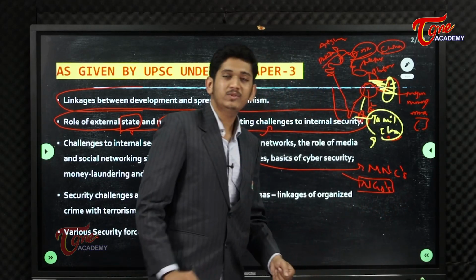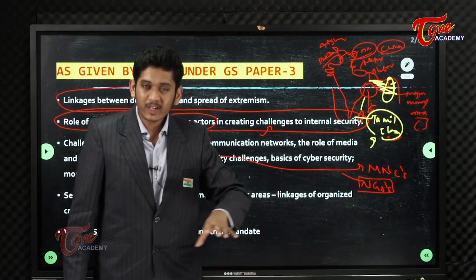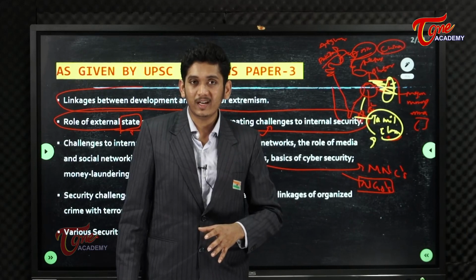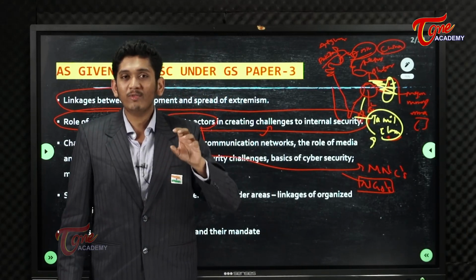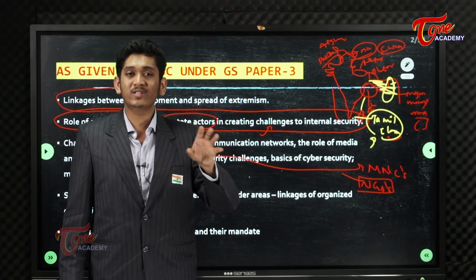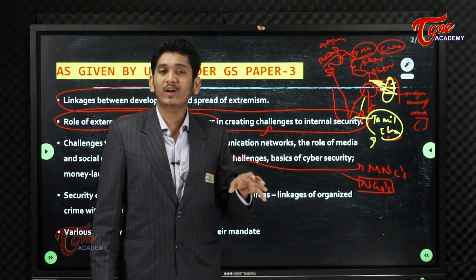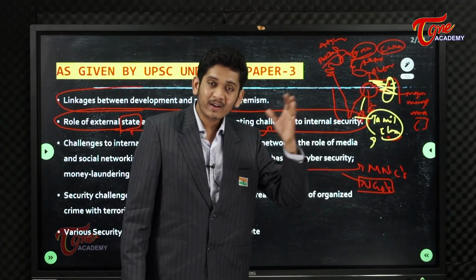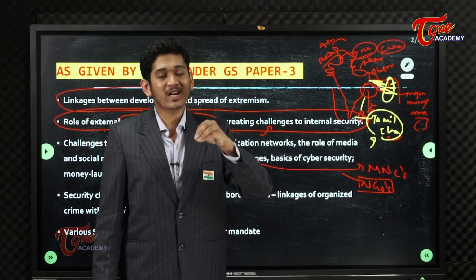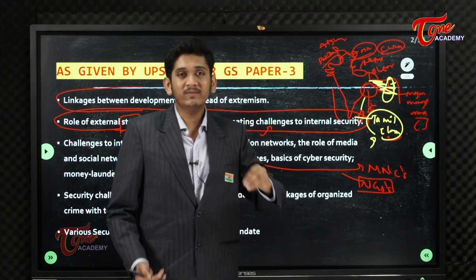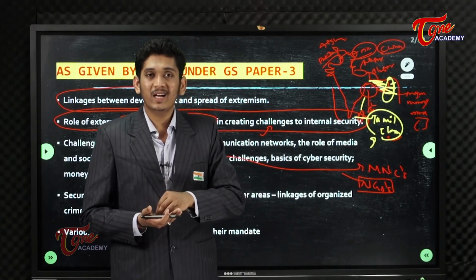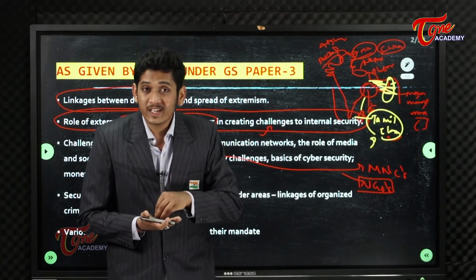What do these NGOs do, you might say? Friends, if you follow the news regularly, it's a burning issue now, that the Ministry of Home Affairs has been consistently blocking the foreign currency going into these NGOs. Why? Because most of the NGOs present in India are proxy war waging institutions.